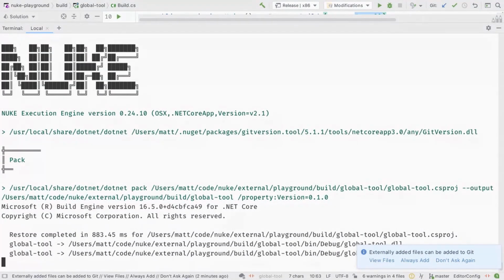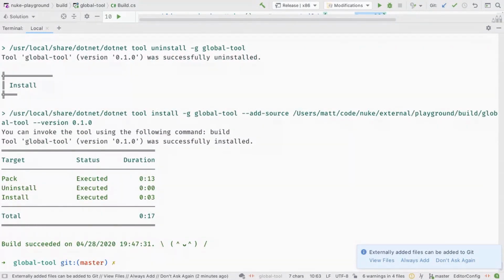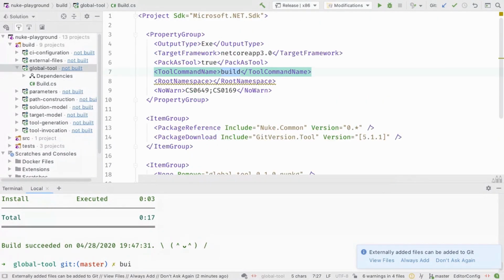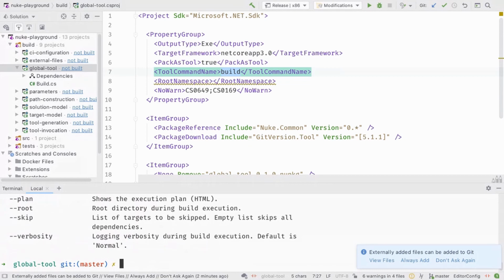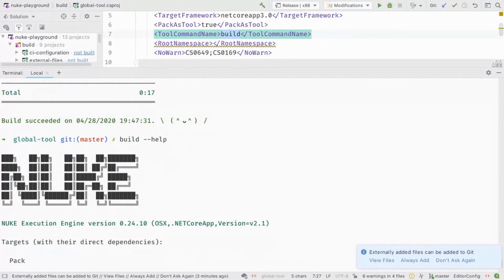It takes a moment. Then it will also uninstall the old one, and it will install itself in the current version. And now, since I defined this build command here, I actually have a command build, and this works the same as the build project. So I can call build --help, and it will be the very same. Now you have seen it's much quicker because it is installed as a global tool. We don't have these bootstrapping scripts involved.